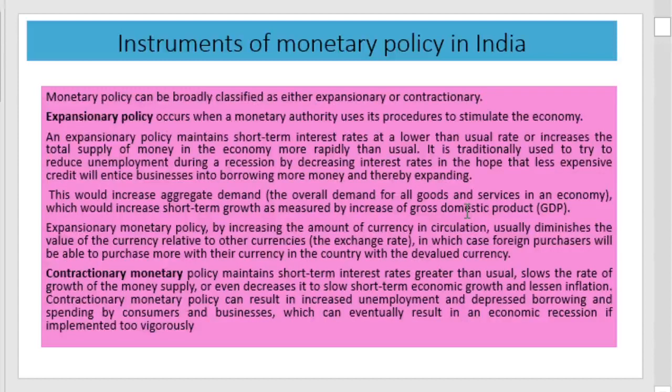The second one is contractionary monetary policy. Here the objective is to reduce the money supply in the economy. This is usually done if the supply of money in the economy is higher, a situation termed inflation. That is, contractionary monetary policies are used during a period of inflation to reduce the supply of money in the economy and thereby reduce the inflationary situation.